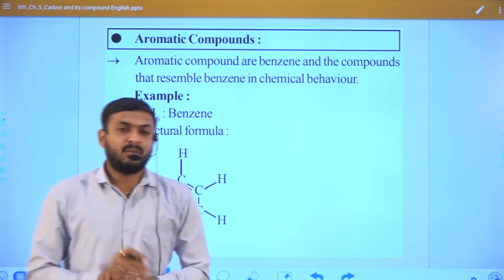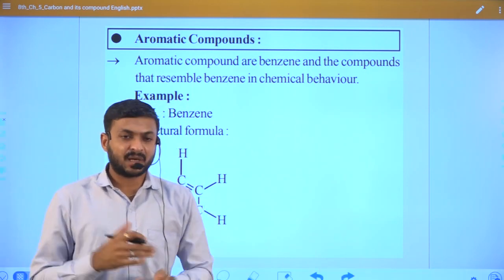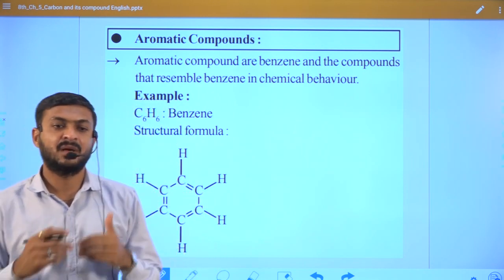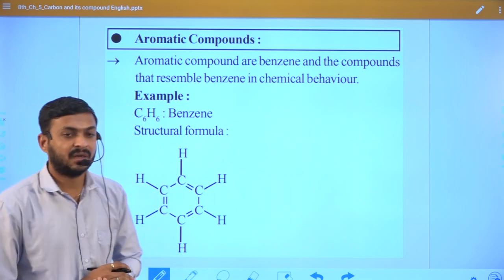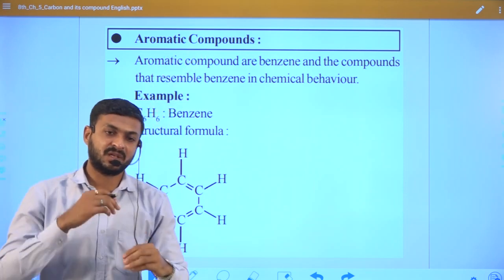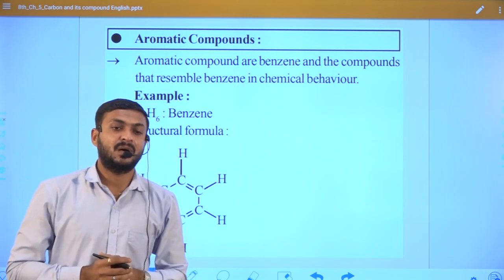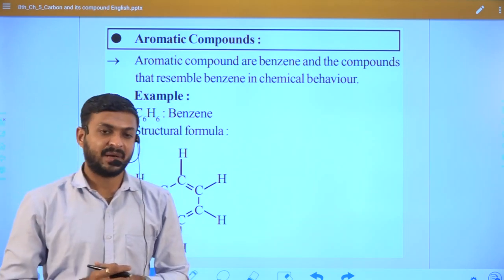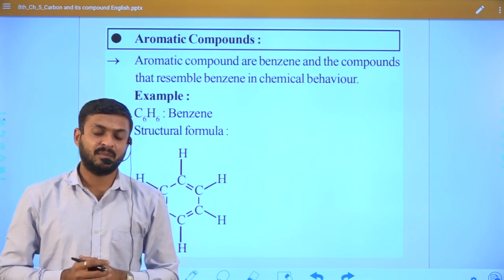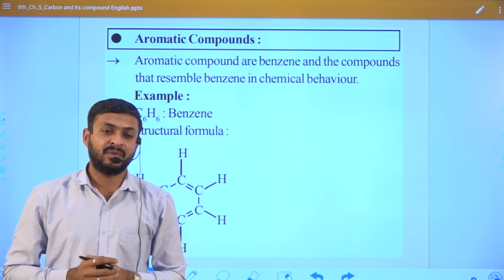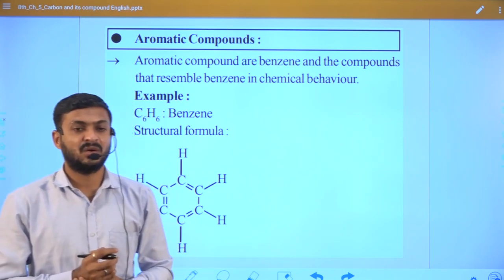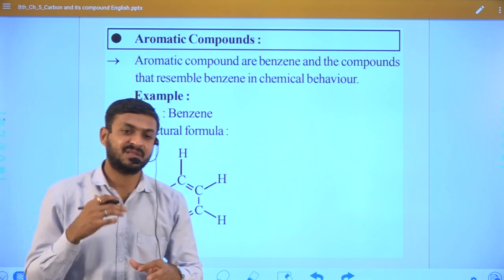So up to now we have discussed aliphatic compounds. Now we are starting another category called aromatic compounds. You may wonder what is the difference between aliphatic compounds and aromatic compounds. As I already told you, the important thing is we can differentiate based on one practical test. It is known as the flame test. So what is the flame test?